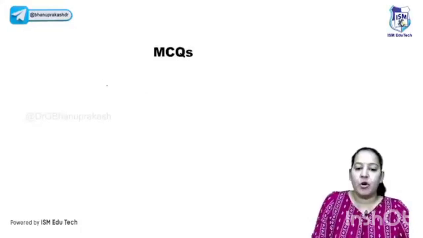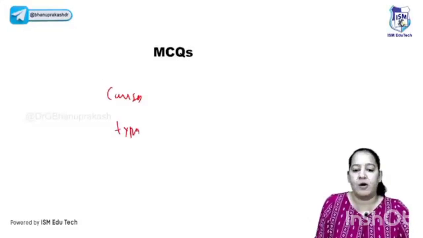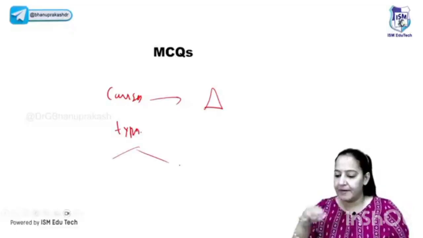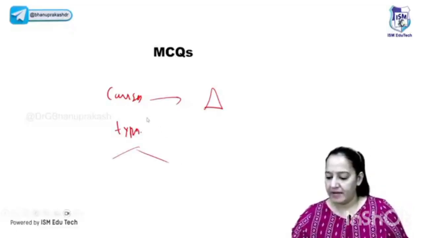We are done with thrombosis. In the thrombosis, I told you the causes and the two types of thrombosis. The causes of the thrombus, we have seen the Virchow triad and the two types, arterial and venous. Everyone give me a thumbs up. Can I move ahead? Can we go ahead?